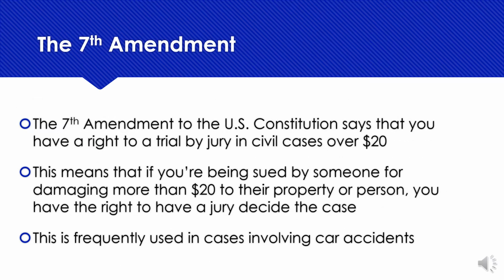The Seventh Amendment. The Seventh Amendment to the U.S. Constitution says that you have a right to a trial by jury in civil cases over $20. This means that if you are being sued by someone for damaging more than $20 to their property or person, you have the right to have a jury decide the case. This is frequently used in cases involving car accidents.